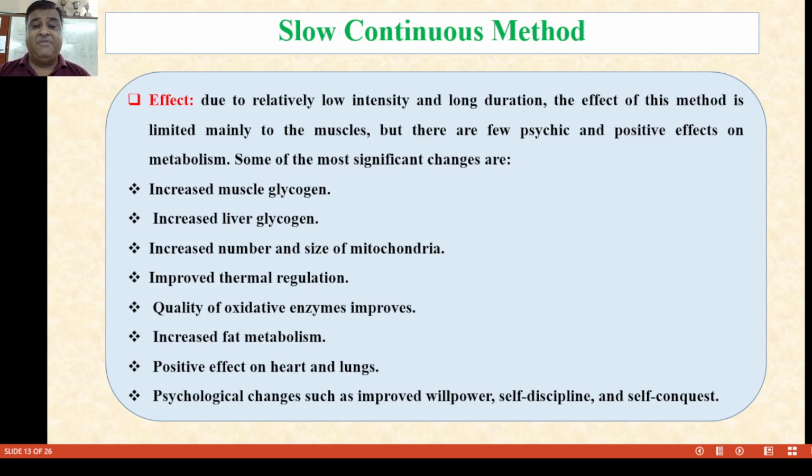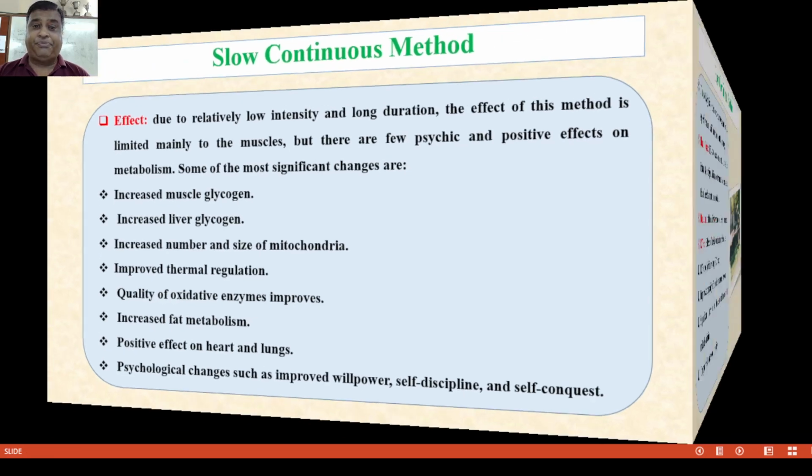Some significant changes are: increased muscle glycogen, increased liver glycogen, increased number and size of mitochondria, improved thermal regulation, meaning the temperature of your body, improved quality of oxidation enzymes, increased fat metabolism, positive effects on the heart and lungs, and psychological changes such as improved willpower, self-discipline, and self-concept.